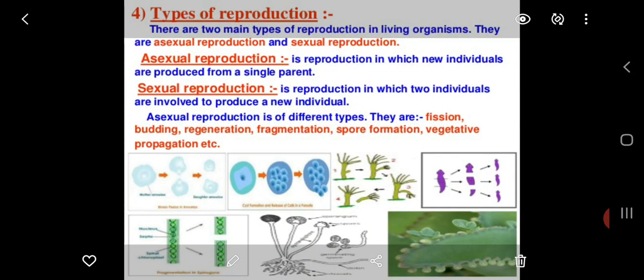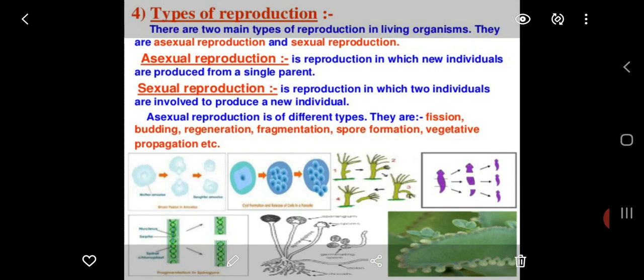Now, types of reproduction. There are two main types of reproduction in living organisms. They are asexual reproduction and sexual reproduction. Asexual reproduction is reproduction in which new individuals are produced from a single parent. Sexual reproduction is reproduction in which two individuals are involved to produce new individuals.